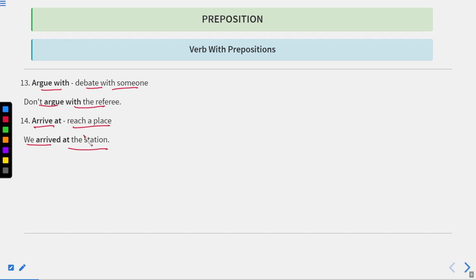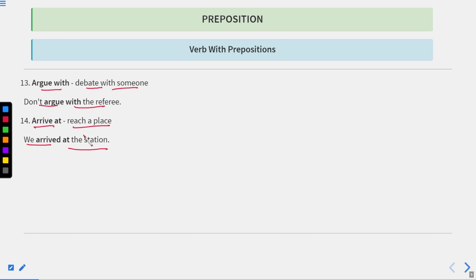For example, if you have gone to the platform, you must have heard the announcement that the train is arriving at platform number 3 or platform number 1 or platform number XYZ. Okay, so there we hear the words arriving at. When the train is approaching the platform, it means we have to use the phrase arriving at.